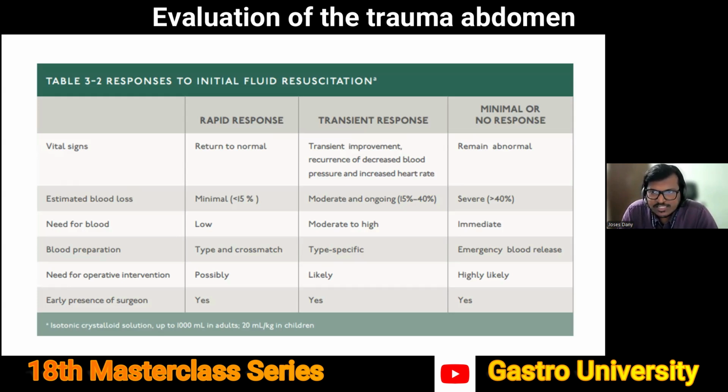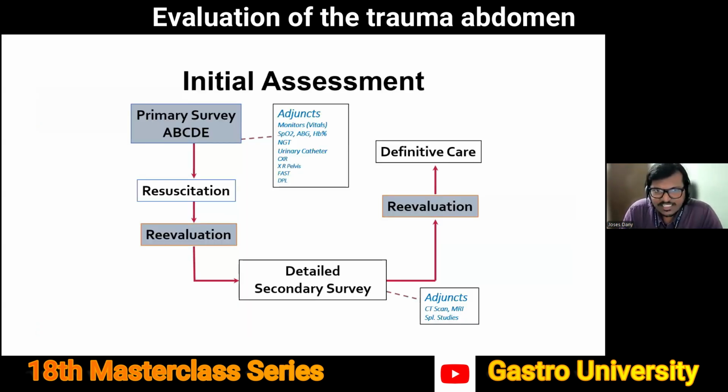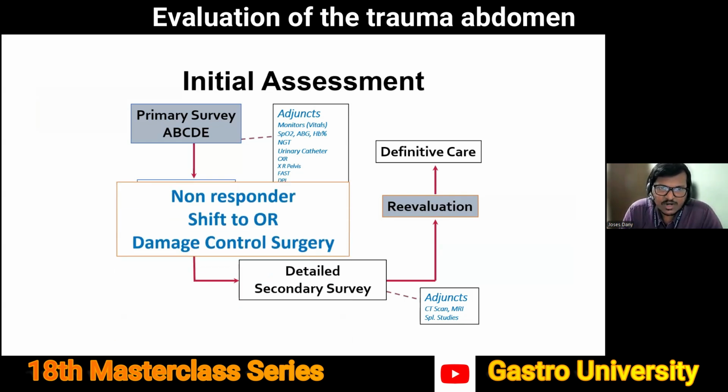Minimal or no response is actually very bad. That usually means there is a high volume loss ongoing, and no matter what amount of replacement you give simultaneously, there is probably not much improvement. And these two categories of patients have a very, very high need for operative intervention. So in our patient, most likely he would fall into the transient responder category because his vitals are improving, but at the same time, there is probably an ongoing blood loss, which is characterized by a worsening base deficit. And he most likely will need an operative intervention because if you remember, he had a positive FAST in 3 quadrants in the abdomen. So let's ignore that and let's say that our patient is a non-responder.